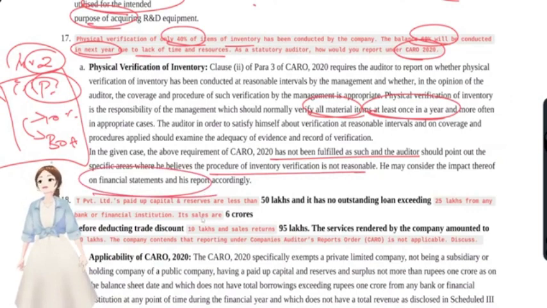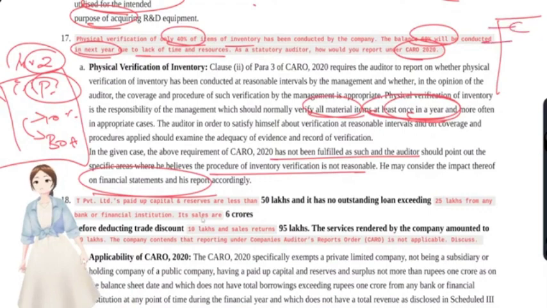You see, why we have this once in a year is that management gives assertions, such as completeness, accuracy, valuation and all, once in a year. Once in a year, financial statements contain the inventory balance also, right?